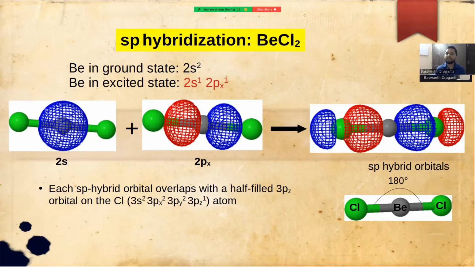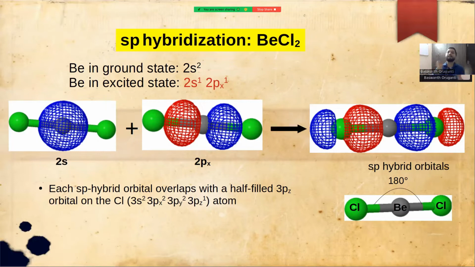Beryllium's valence electronic configuration in its ground state is 2s2. So it has two electrons in the 2s orbital. However, when the electron gets excited, the configuration becomes 2s1, 2px1. One electron gets promoted to the 2px orbital. So now we have two half-filled orbitals, 2s and 2px.